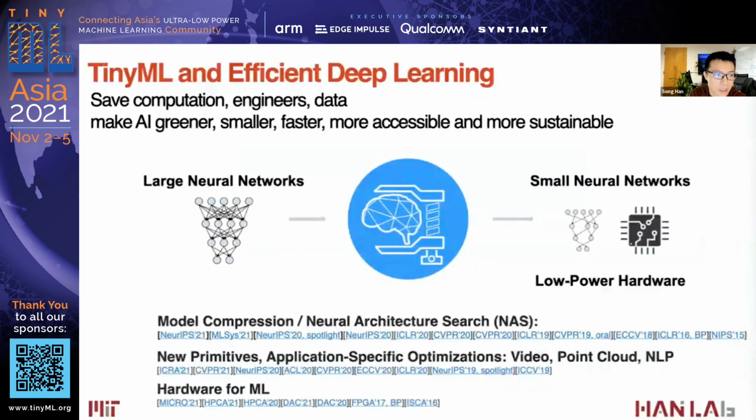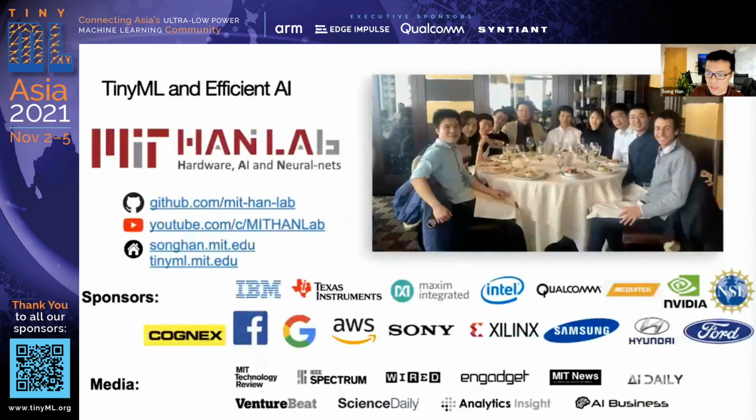All right, in summary, we talk about tinyML and efficient deep learning to save computation, save engineer efforts, and save the amount of data. Our goal is to make AI greener, smaller, faster, and more accessible and more sustainable. That's all for my presentation. Thank you all for your attention.